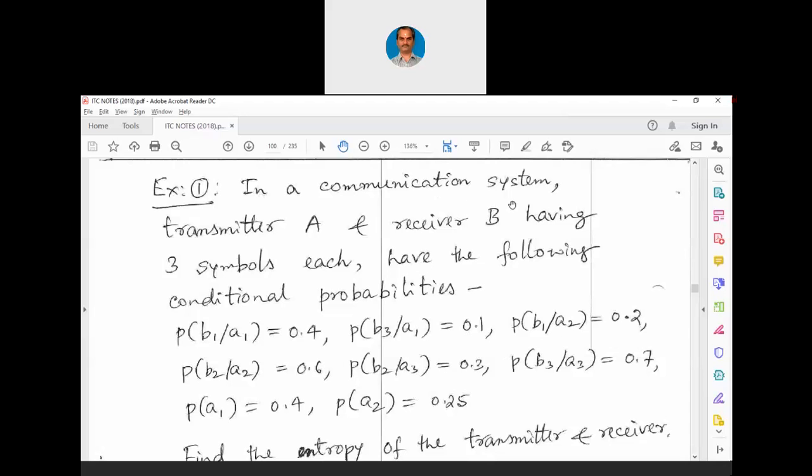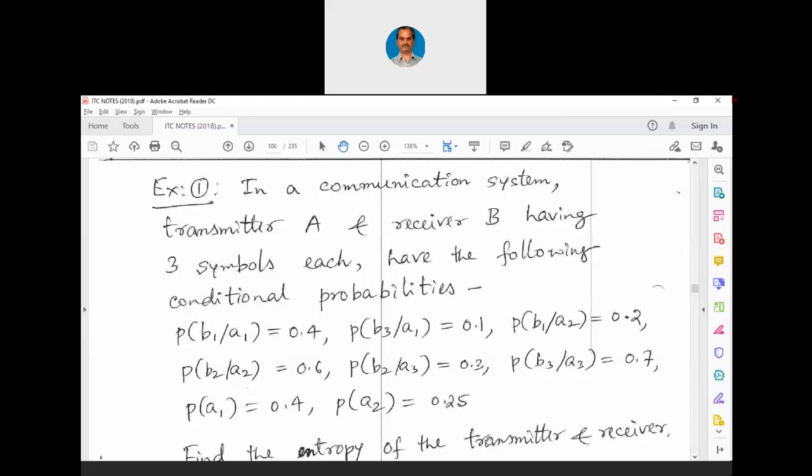There is an exercise on a communication system. Transmitter A and receiver B have 3 symbols each, having the following conditional probabilities. P of B1 slash A1 equals 0.4, P of B3 slash A1 equals 0.1, P of B1 slash A2 equals 0.2, P of B2 slash A2 equals 0.6, P of B2 slash A3 equals 0.3, P of B3 slash A3 equals 0.7, P of A1 equals 0.4, P of A2 equals 0.25. Find the entropy of the transmitter and receiver.